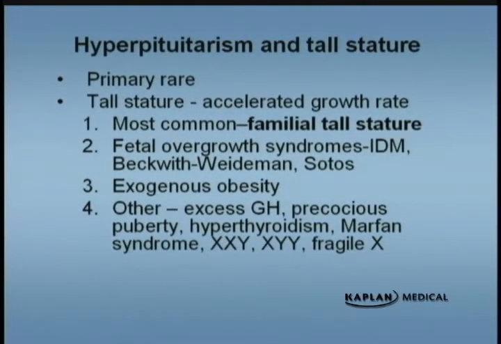Hyperpituitarism as a primary condition is very rare, and generally we talk about patients with tall stature. They have tall stature not because of hyperpituitarism, but because they just have tall parents. It's genetic, although sometimes it is associated with certain syndromes. So the most common cause of tall stature is familial tall stature. These syndromes that we've already talked about, such as Beckwith-Wiedemann and Sotos, can also cause tall stature. And don't forget, exogenous obesity also promotes tall stature. A brief list of other entities that can cause tall stature include excess growth hormone, precocious puberty, hyperthyroidism, Marfan's; they're listed there.